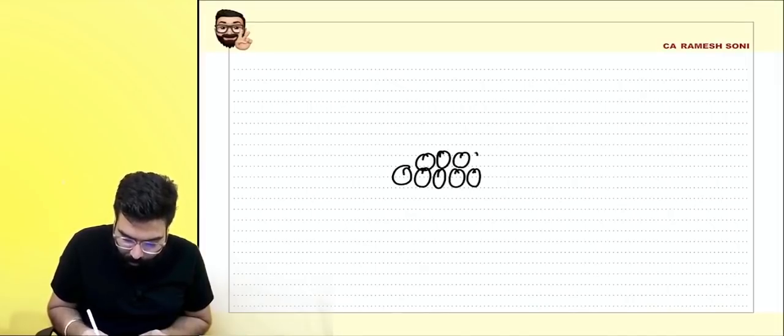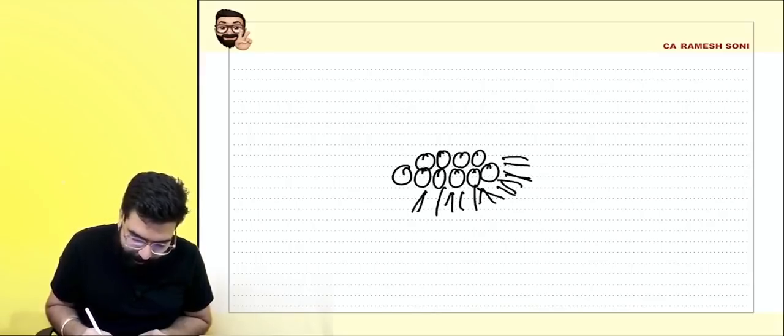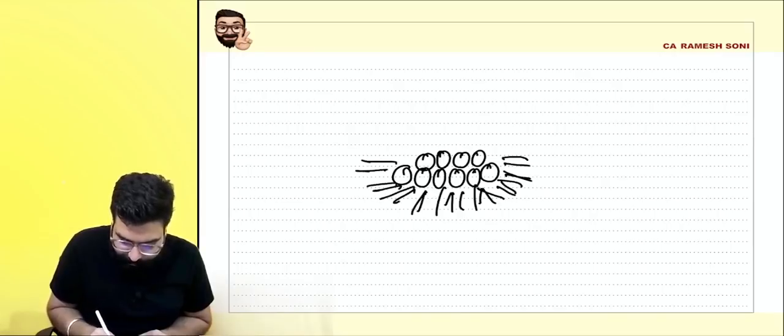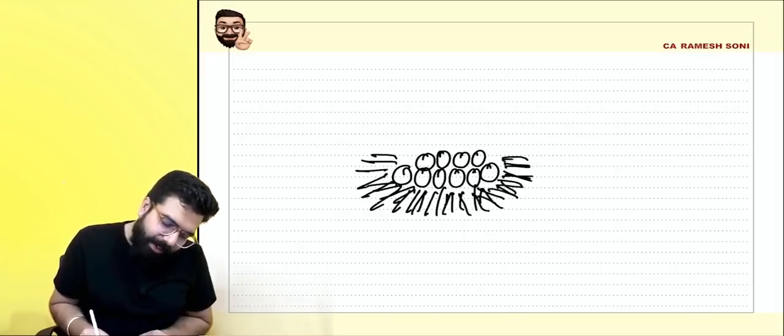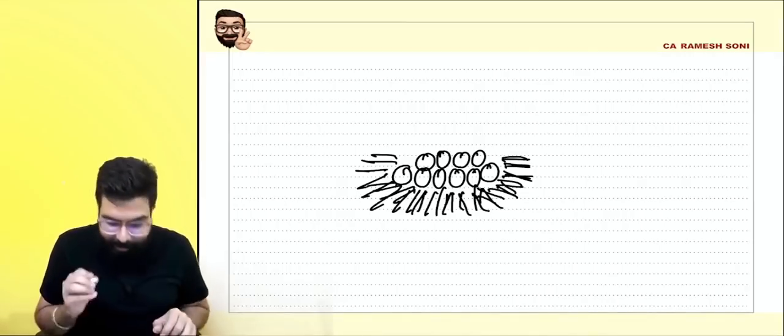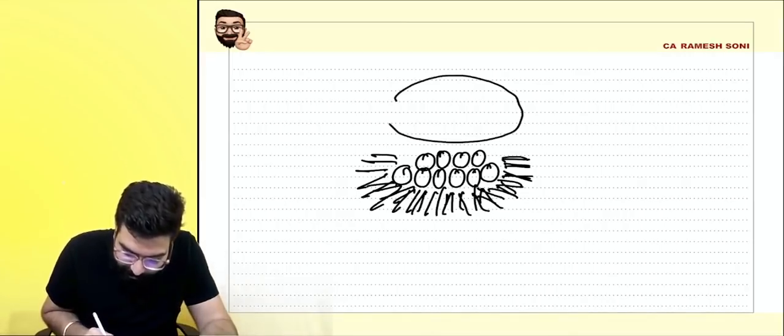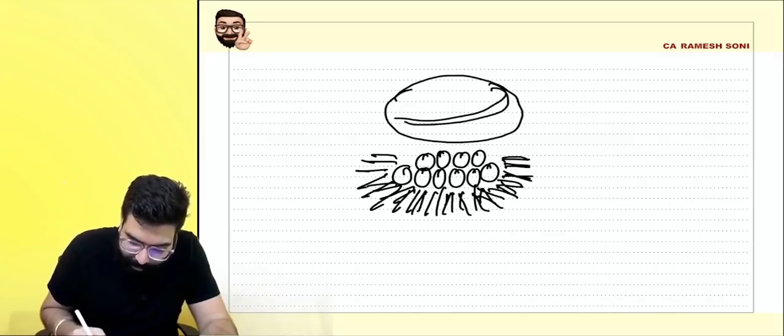Sir, what are you drawing over here? What is this, everyone? This is an egg, sir. And then you have, wait, let me draw. I love drawing.